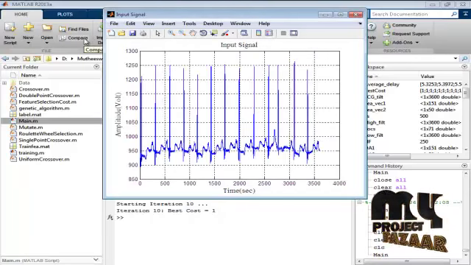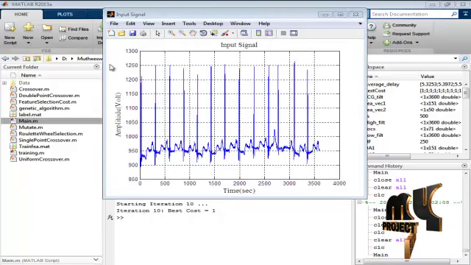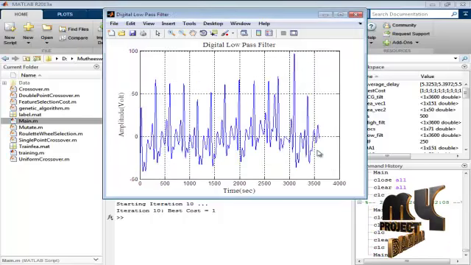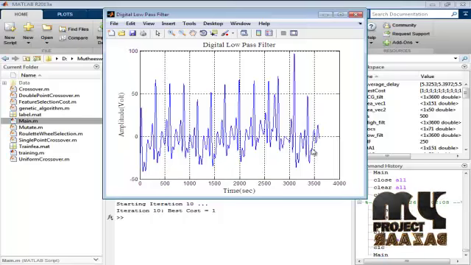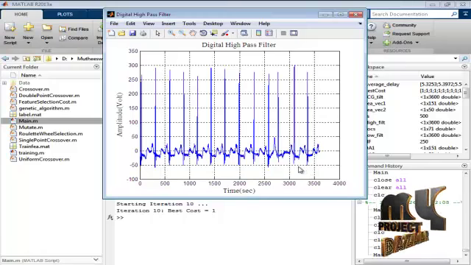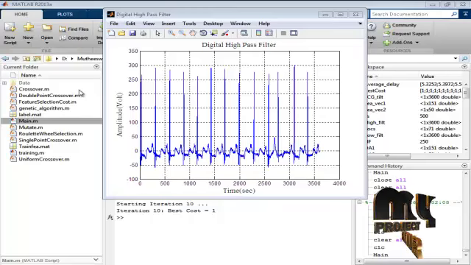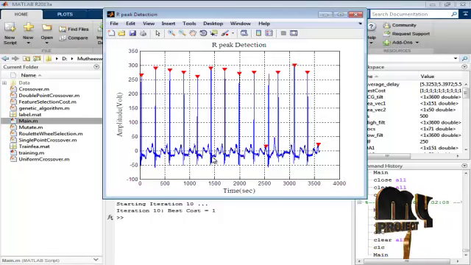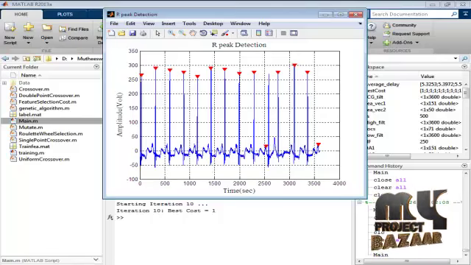This is the input signal of our chosen signal, and this is the DC drift elimination from our input signal, and this is the digital low pass filter response for our input signal, and this is the digital high pass filter for the resultant of the low pass filter result, and this is the R peak detection of our high pass filter results.